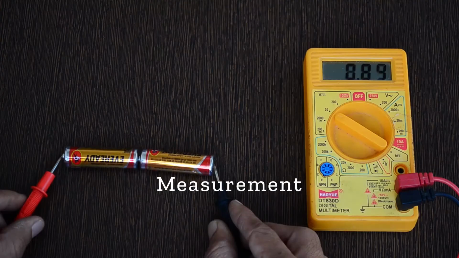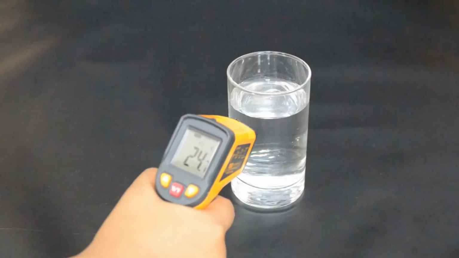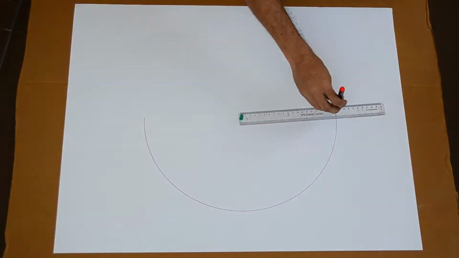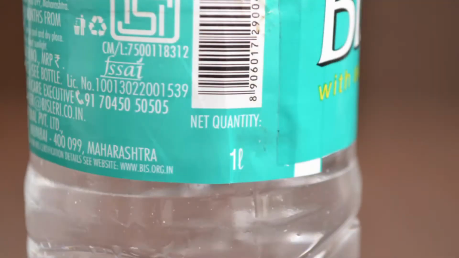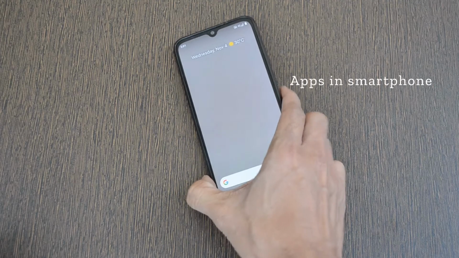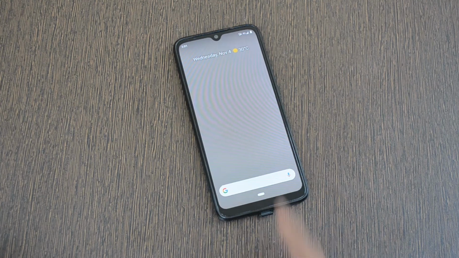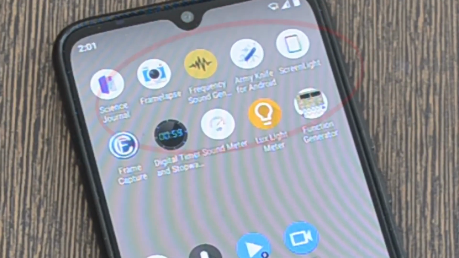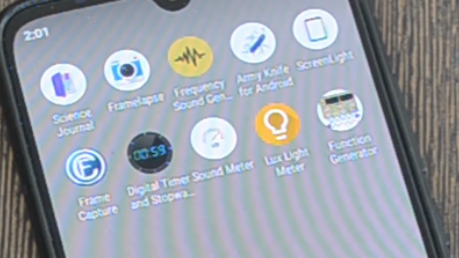Measurement is perhaps one of the most fundamental concepts in science. Without the ability to measure, it would be difficult for scientists to conduct any experiments. Apps in smartphones are a good alternative to the traditional ways of measurement. Let us look at some important apps.